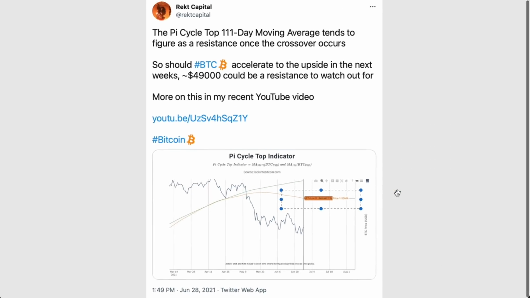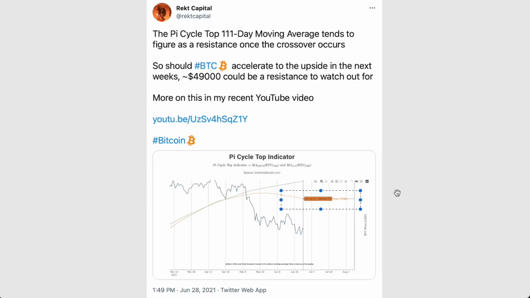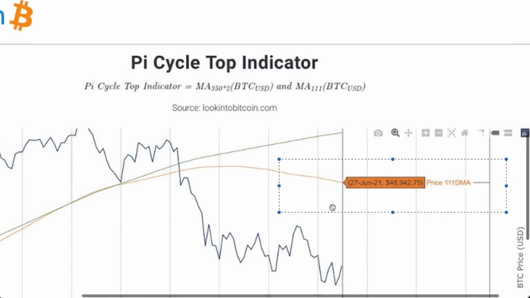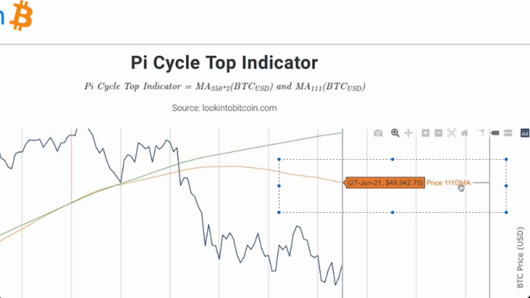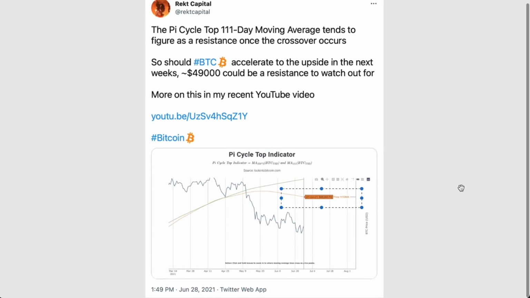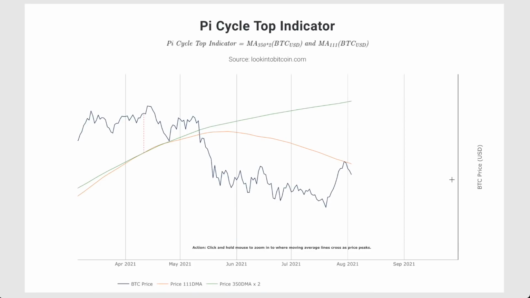So at the time, what I was watching for was for that moving average to remain as a resistance. But of course, naturally, as time passes, this resistance should be declining. However, because it's a 111-day moving average, it takes into account the previous 111 days of price action, so the changes in this moving average are going to take quite a while. But nonetheless, fast forward a few months later, and we've had a picture-perfect rejection from this Pi Cycle Top Indicator resistance, the 111-day moving average.